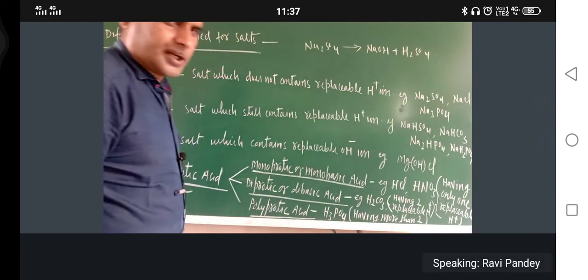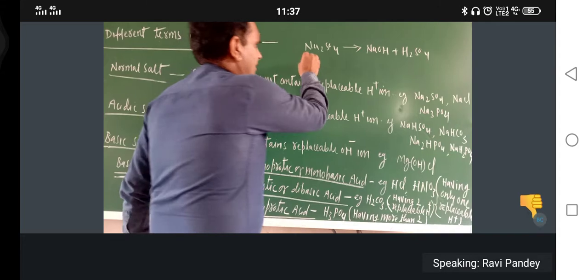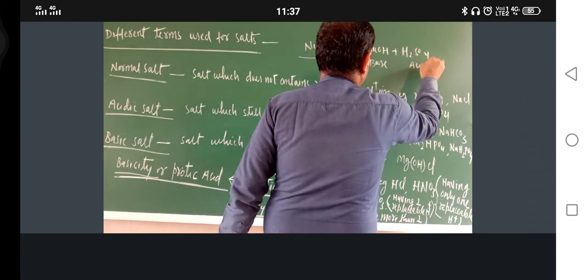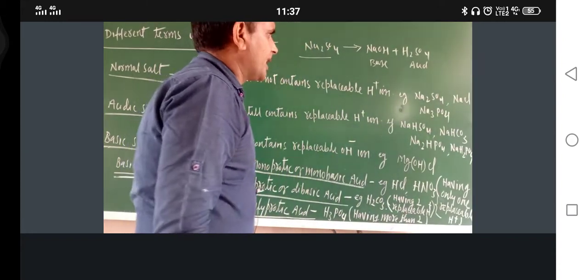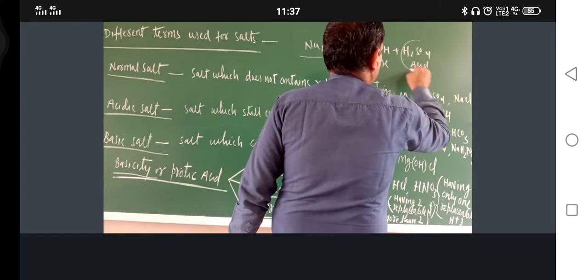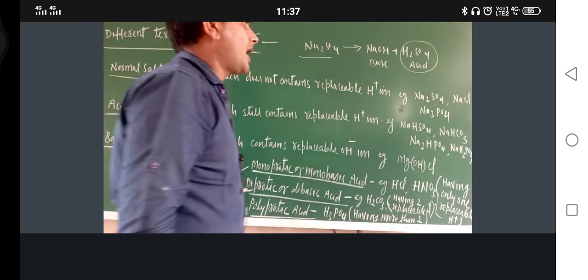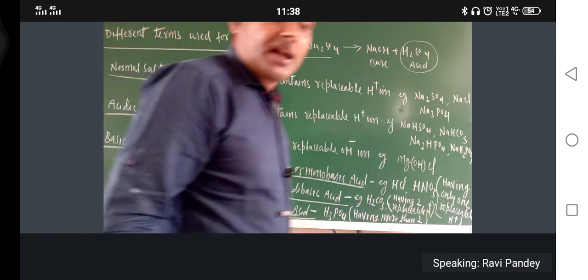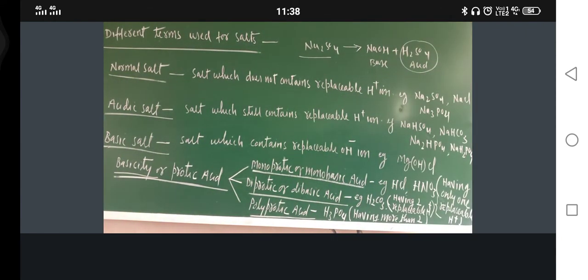Now try to understand me. Am I correct or not? It is made up of two things. This is the base and this is the acid. Okay, and now try to understand. Here two hydrogens are there. In H2SO4, how many hydrogens are there? Two hydrogens are there. So just try to understand. Acid has got basicity. And what is the basicity? Replaceable hydrogen ion. Now I have explained you or not?